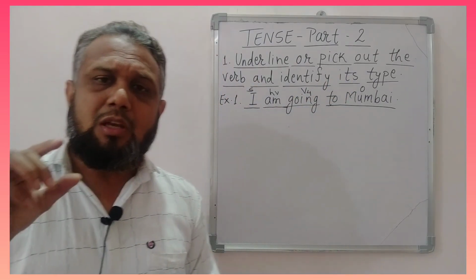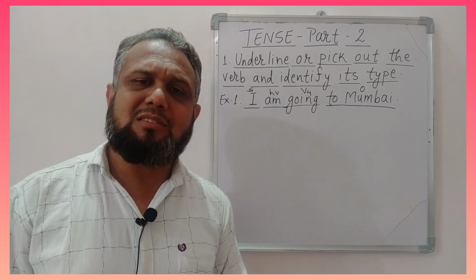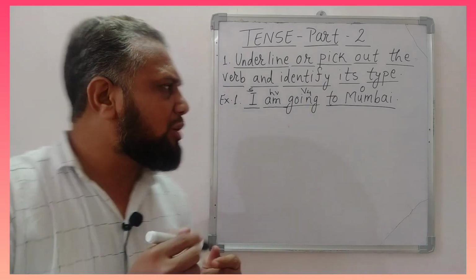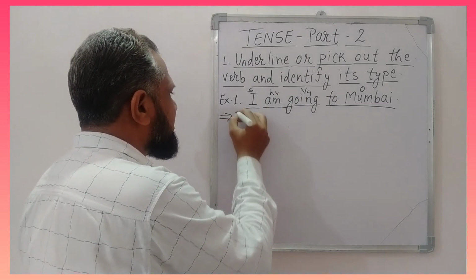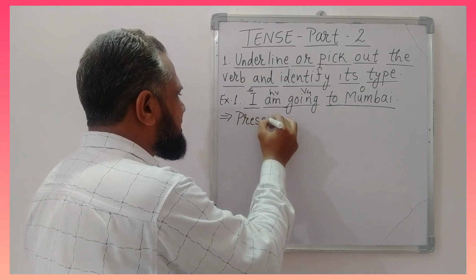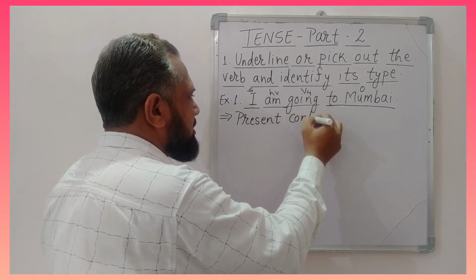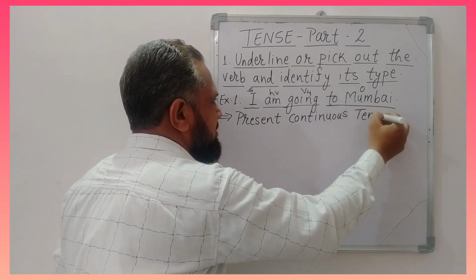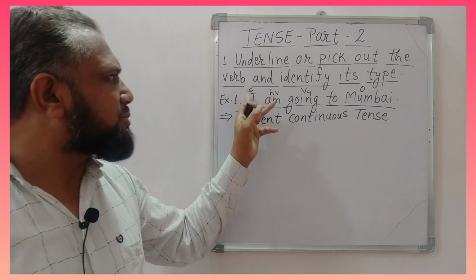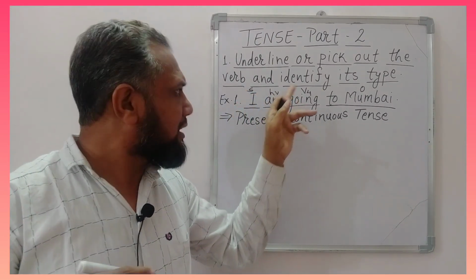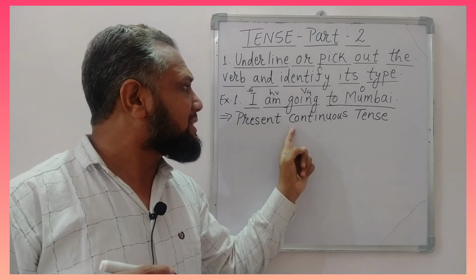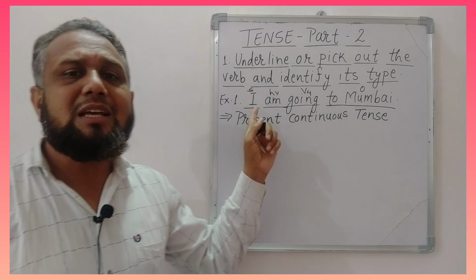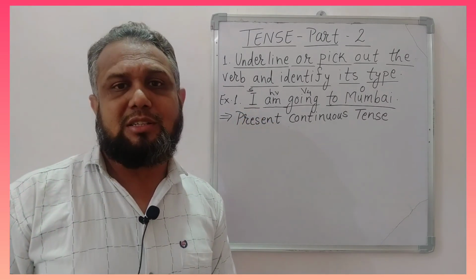If we go to the list which I have discussed in the previous video of types of tense, then you will see this is the formula of present continuous tense. Means subject plus am or is or are plus V4 plus object. This is the formula of present continuous tense. Therefore, the tense of this sentence is present continuous tense.